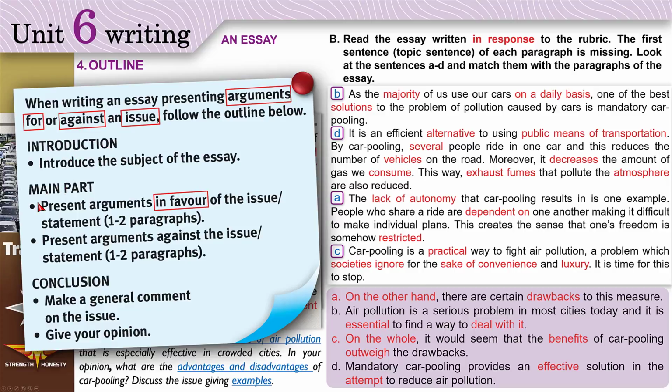In the main part, you have 2 paragraphs or sometimes 4. In the first one or the first 2, you give the arguments in favor that support the idea. In paragraph 3, you present the ideas against that don't support the idea. In the conclusion, you make a general comment and you give your opinion.